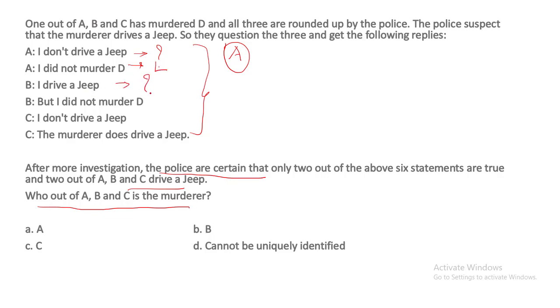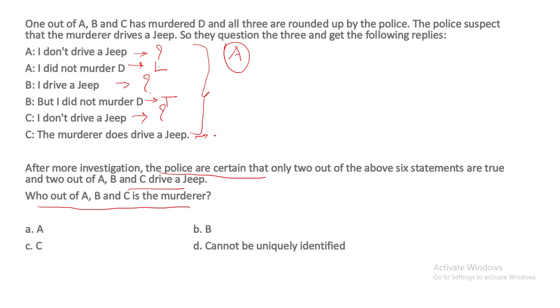Second, B drives the jeep. So again, we don't know. B says, I did not murder D. So this is a true statement as we have assumed A is the murderer. About this statement, we cannot predict anything. Again, the murderer drives a jeep. Again, we don't know exactly which two out of A, B, and C are driving a jeep.